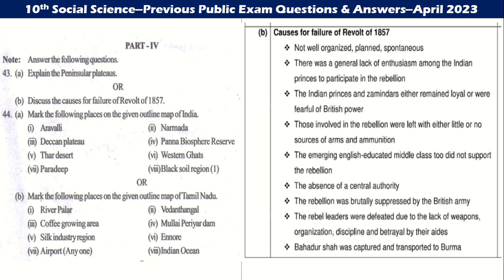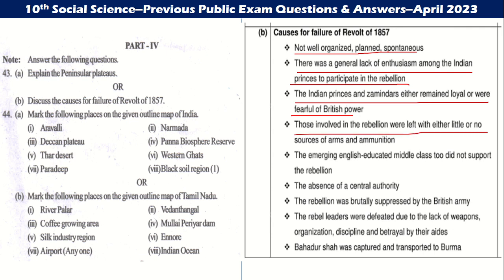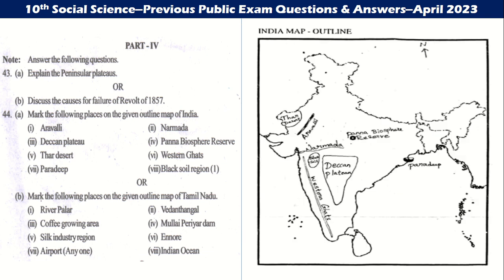Causes of failure of the revolt of 1857. Not well organized or planned, it was spontaneous. There was a general lack of enthusiasm among the Indian princes to participate in the rebellion. The Indian princes and zamindars either remained loyal or were fearful of the British power. Those involved in the rebellion were left with little or no sources of arms and ammunition. The emerging English-educated middle class too did not support the rebellion. With the absence of central authority, the rebellion was brutally suppressed. Bahadur Shah was captured and transported to Burma.